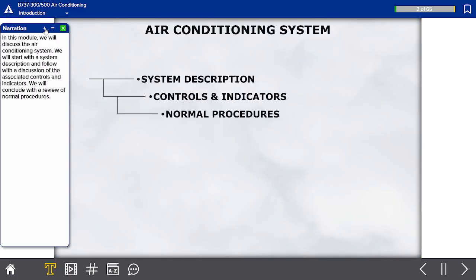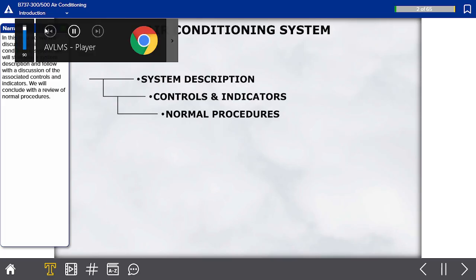In this module, we will discuss the air conditioning system. We will start with the system description and follow with the discussion of the associated controls and indicators. We will conclude with a review of normal procedures.